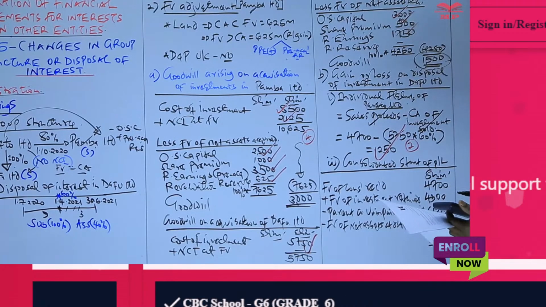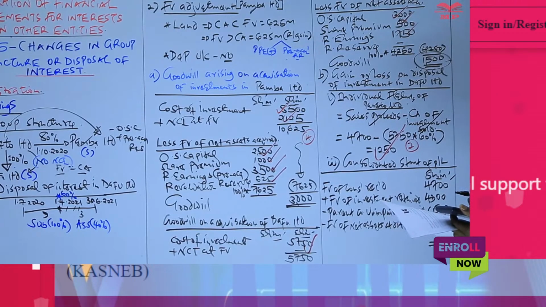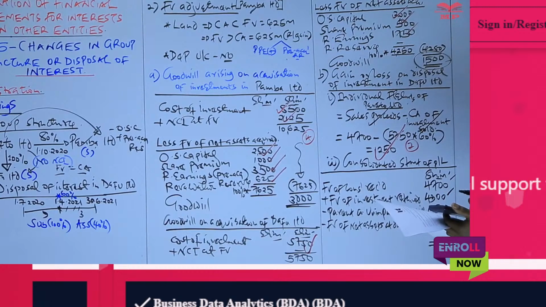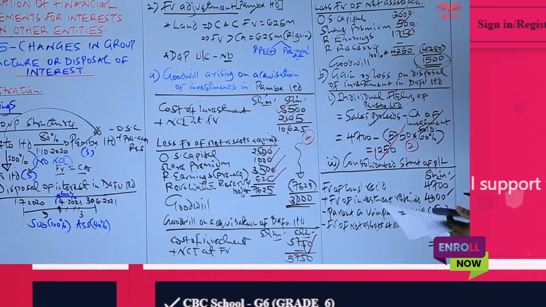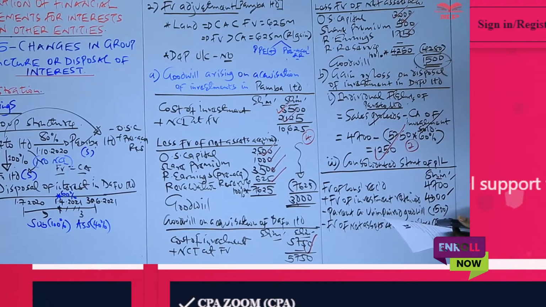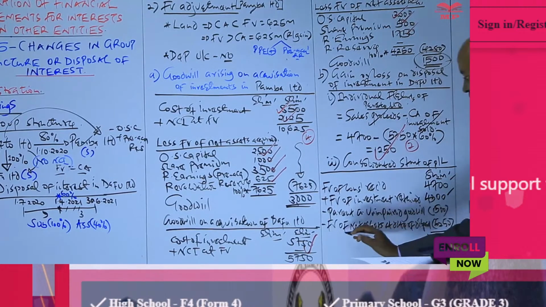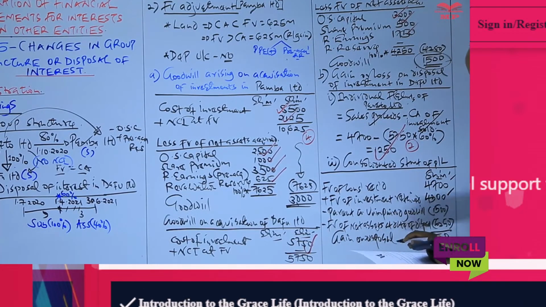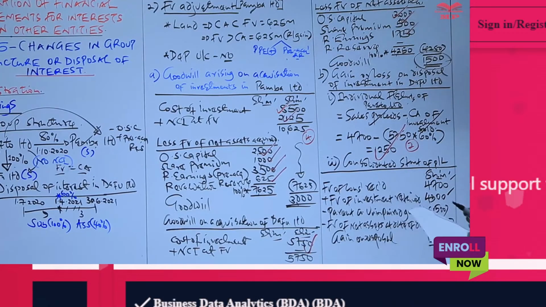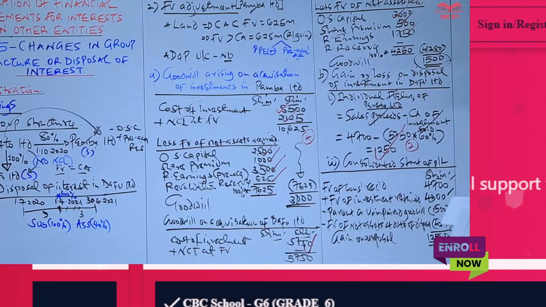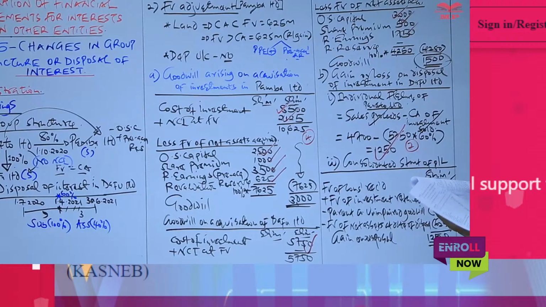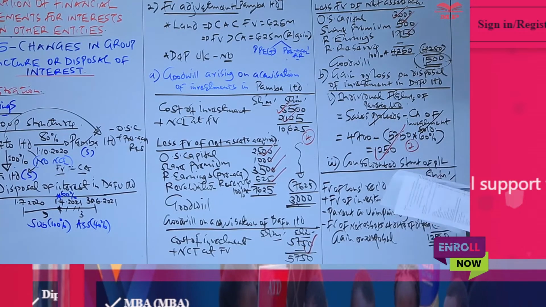So we have 4,700 plus 4,300 minus 15 minus 6250. That will give us 1250, which is a positive figure, and that is the gain on disposal. And actually, that was what was required in that part there, and basically by doing this, the marks allocated there were 2. So these are the items automatically which were marked.